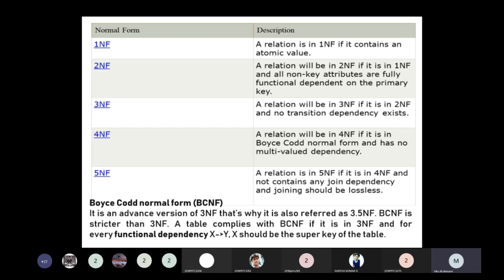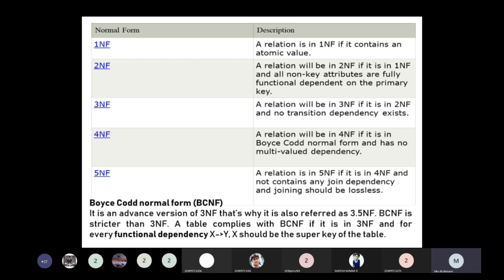The employee ID determines the other non-key attribute values, the non-prime attributes. The employee state and employee city depend on the employee zip, isn't it?